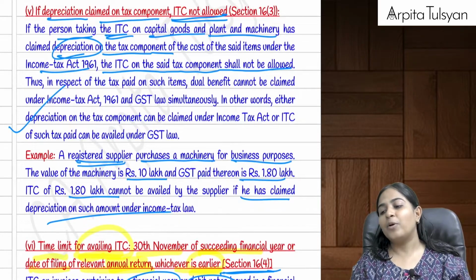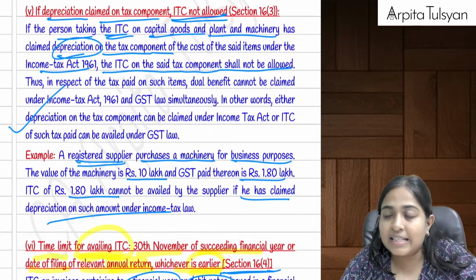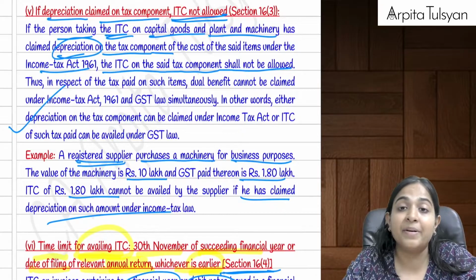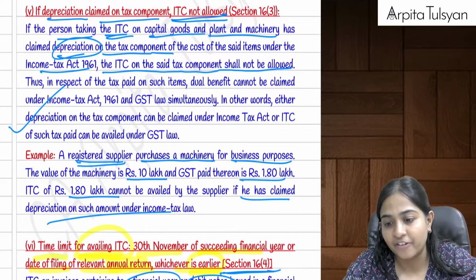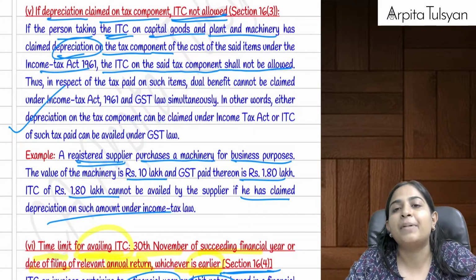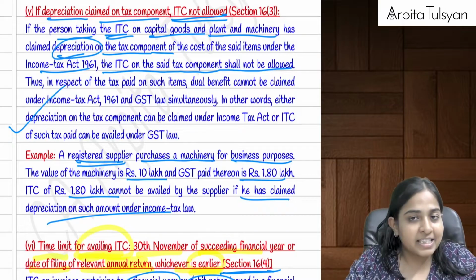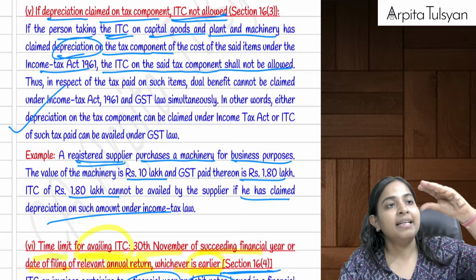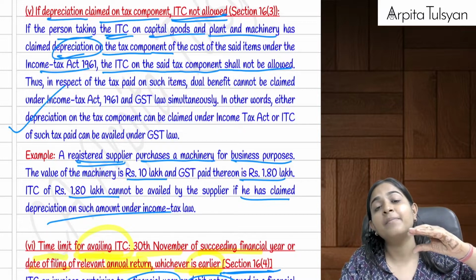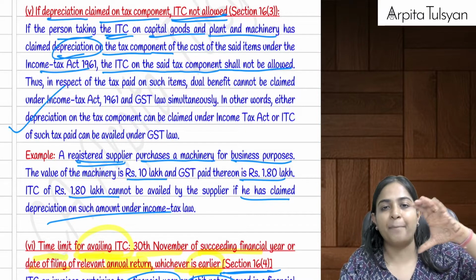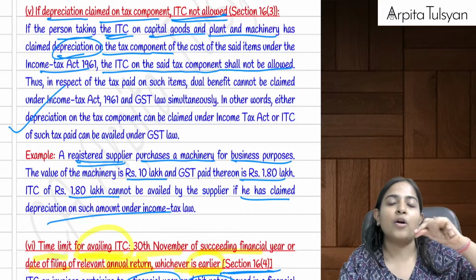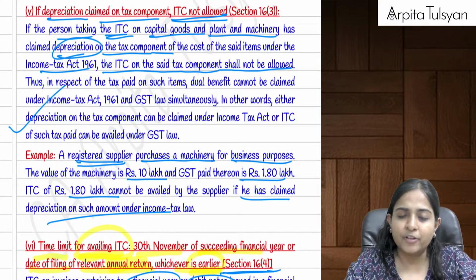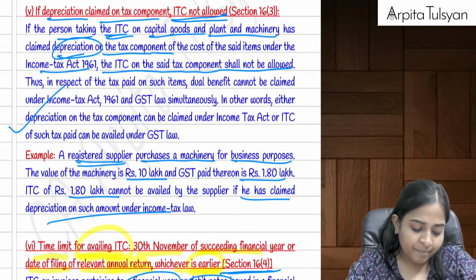Then going on to the next section, that is Section 16 subsection 3, where we studied about depreciation benefit and GST credit benefit. If you have purchased any capital goods, on which GST was applicable, but you took depreciation on the total amount, that is the value of capital goods plus the GST on it, meaning you have taken depreciation on the entire amount, then you cannot take the GST credit of the same. Either of the two is available.